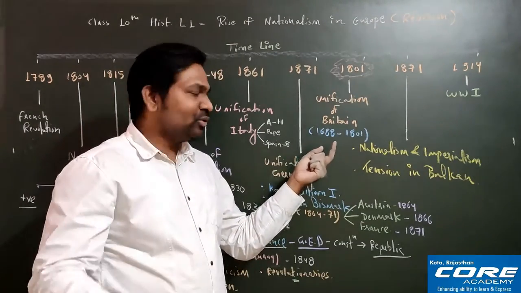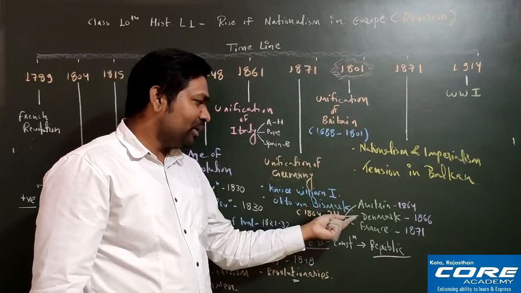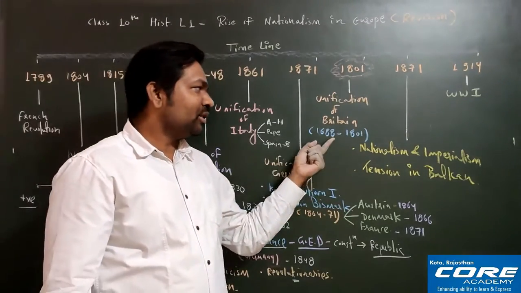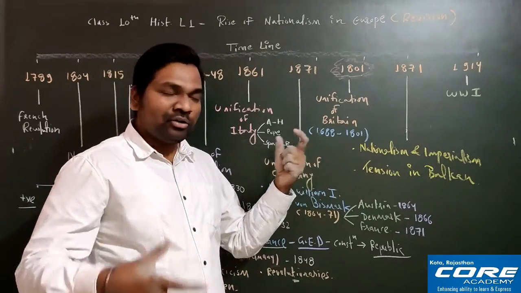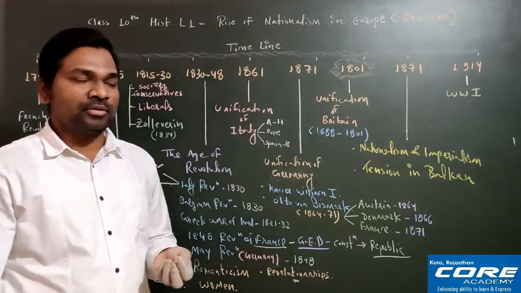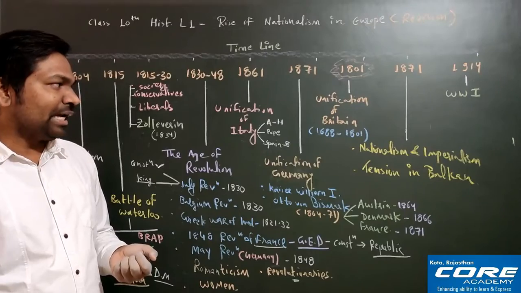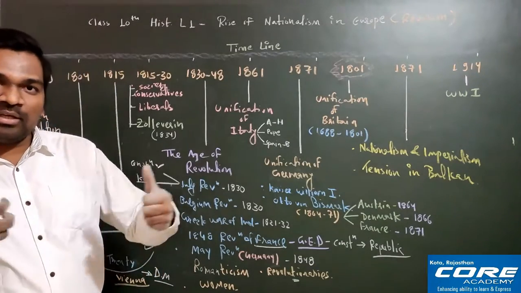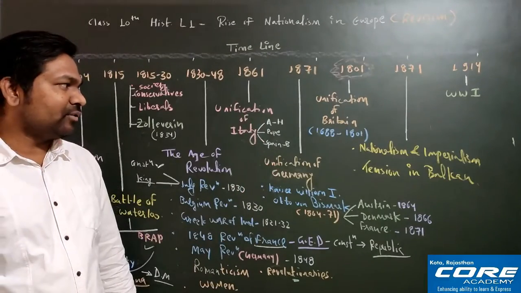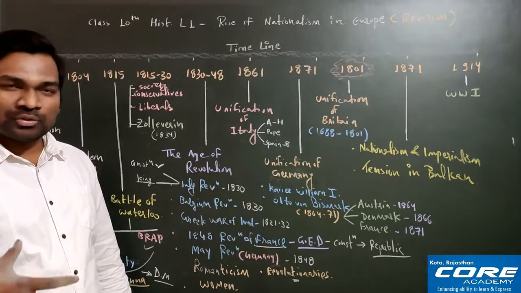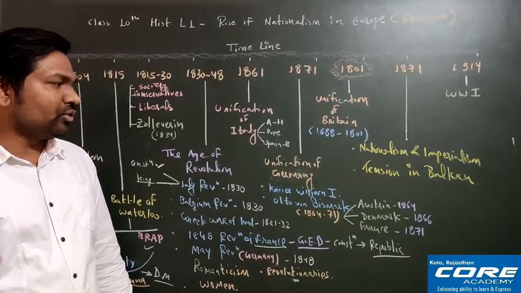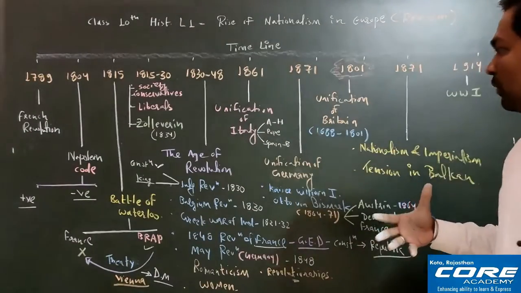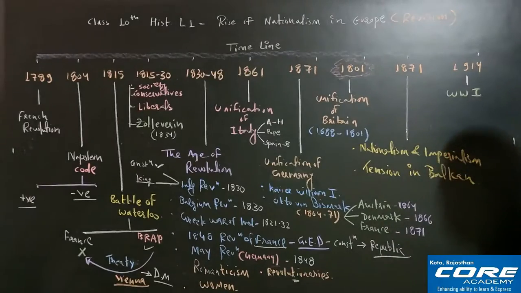And the second reason it was known as strange: in the earlier case you saw so many wars took place and people were killed, but here no such war took place. It was a kind of peaceful unification. So keep those two things in mind. The first one was that the time taken was very long, and the second one was that it was comparatively peaceful unification. So I hope this is clear to all of you. That is the unification of Britain. So let's start the unification of Britain.